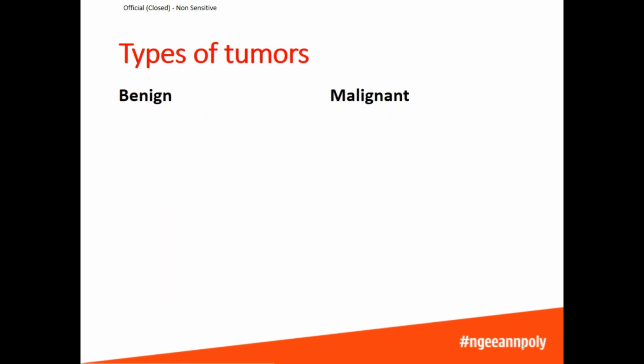Let's take a look at the differences between benign tumors and malignant tumors. Benign tumors are not life-threatening. Benign tumors can cause problems. For example, some benign tumors can cause oversecretion of hormones. Some benign tumors can also press on the surrounding nerves and cause pain. However, they are generally not so dangerous to the extent of being life-threatening. However, malignant tumors or cancerous tumors are life-threatening.